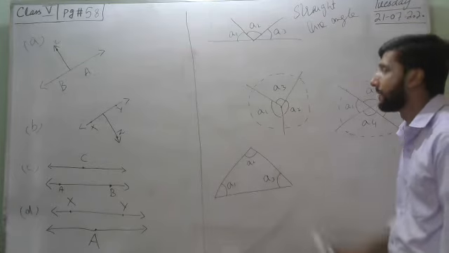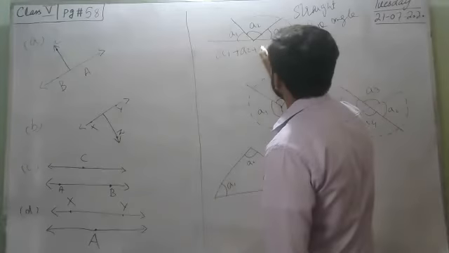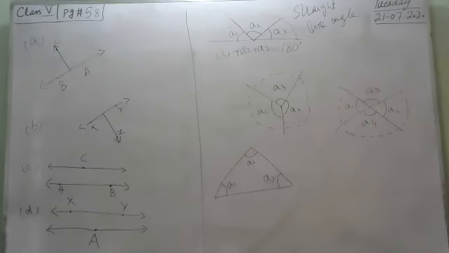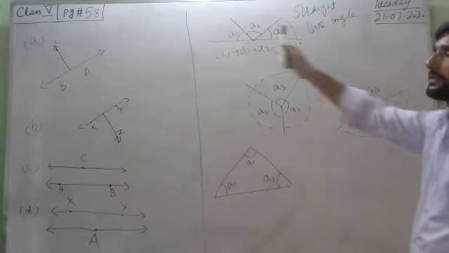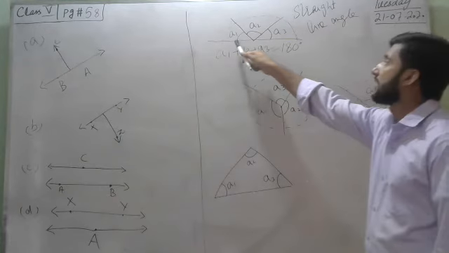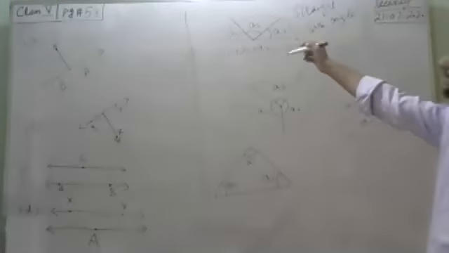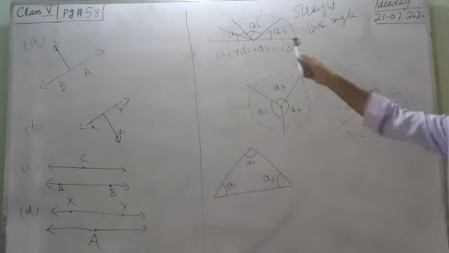Keep in mind that the sum of all angles of a straight line is A1 plus A2 plus A3 equals 180 degrees. This is understood every time whenever there is a straight line and different angles are given in the question. This means that their total sum is 180 degrees. It doesn't matter what value the angle is given in the question. Just have the concept that the sum of all angles of a straight line, whether 2, 3, 4, 5, 6 angles, equals 180 degrees.